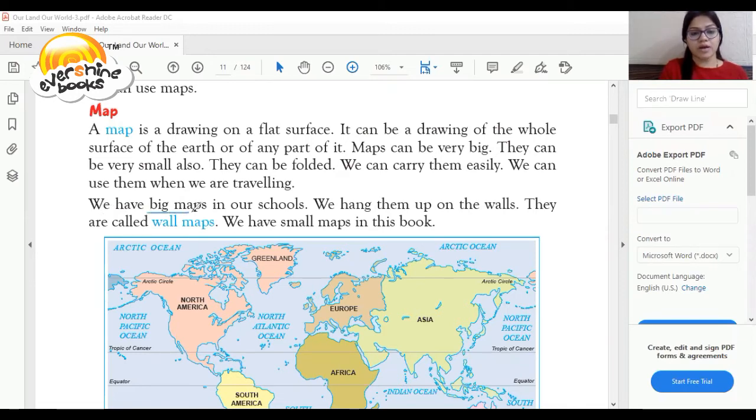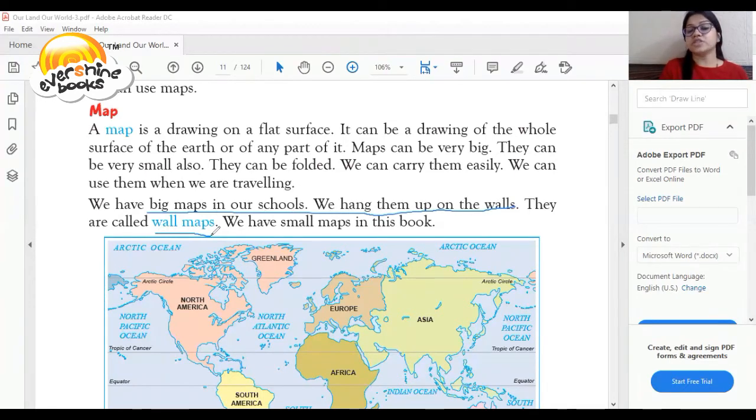Big maps of our school, which we can hang up on the walls, are called wall maps.